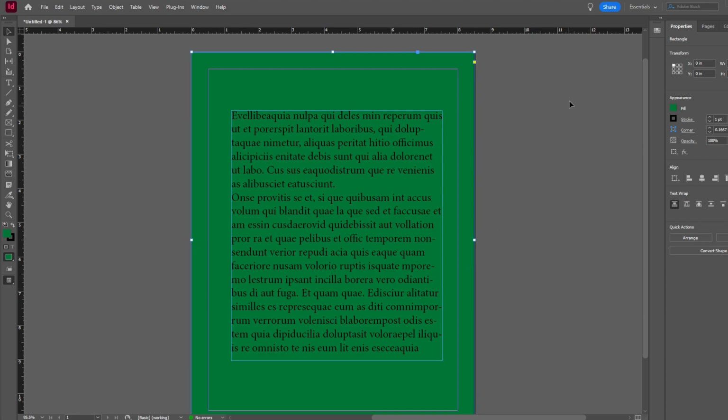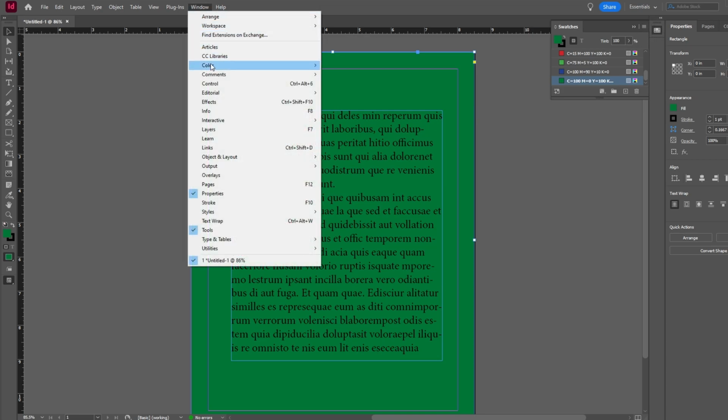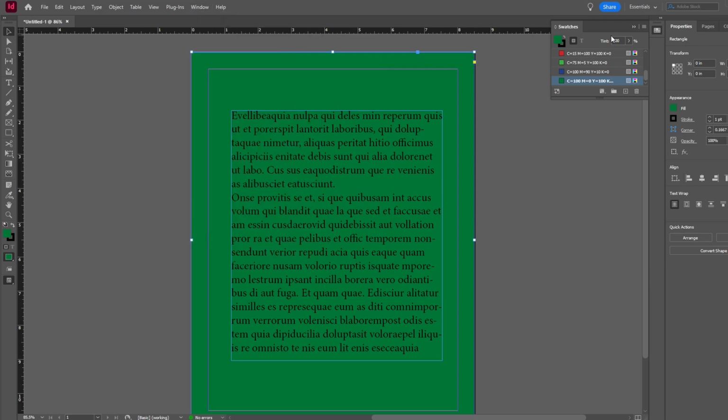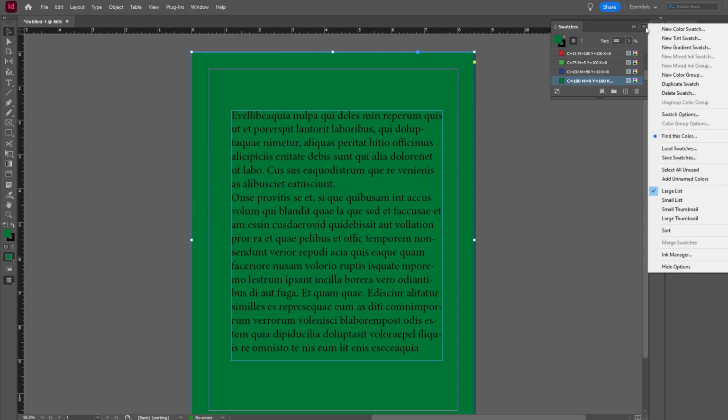Locate the Swatches panel in your workspace. If you can't find it, go to Window, then Color and choose Swatches. In the Swatches panel, open the Flyout menu and select New Color Swatch.